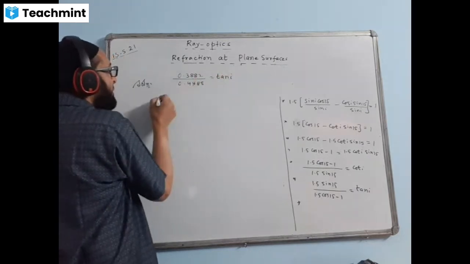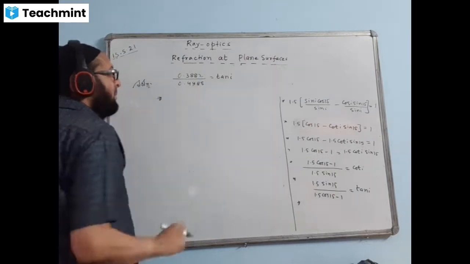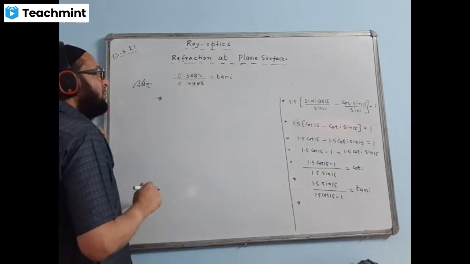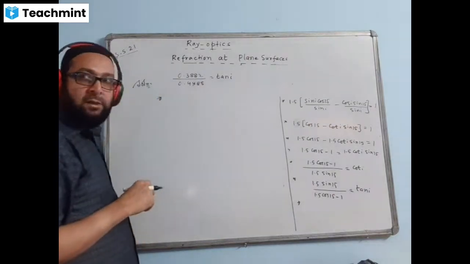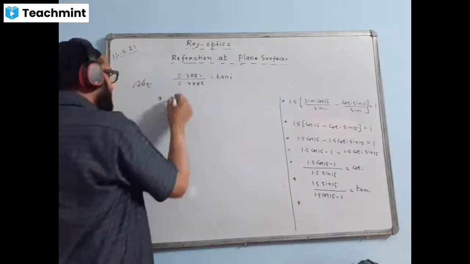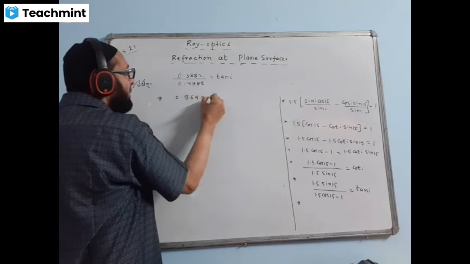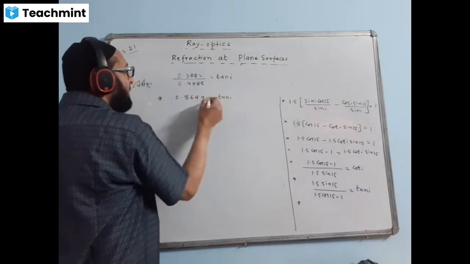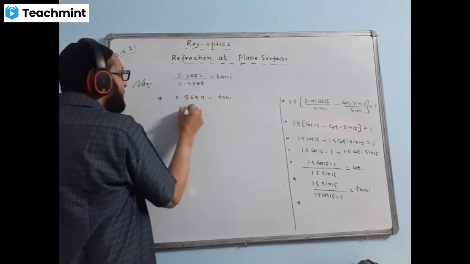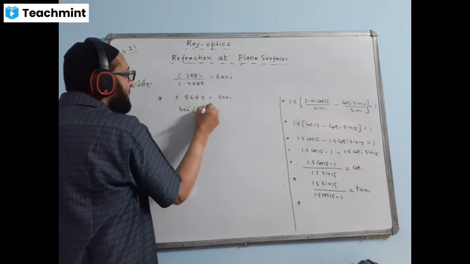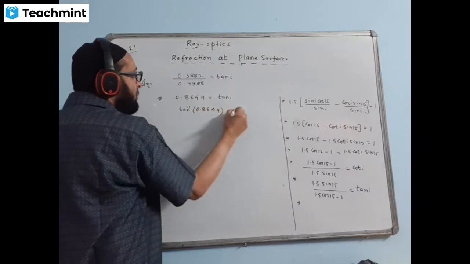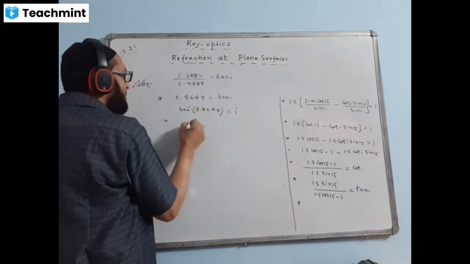Divide it and get the answer in at least 4 decimal places. 0.3882 divided by 0.4488. What is the answer? 0.8649. 0.8649 is equal to tan I. Now I will take tan inverse. Use calculator, tan inverse of this value, 0.8649 is equal to I. What is the answer now?